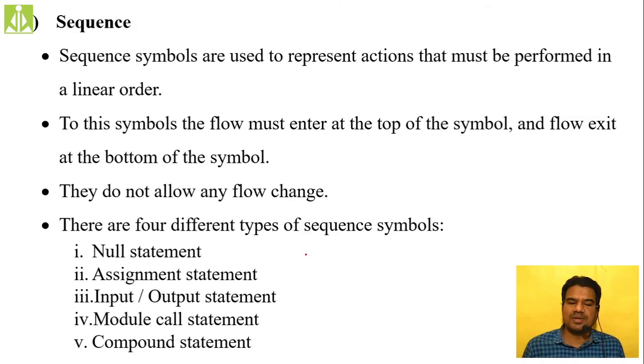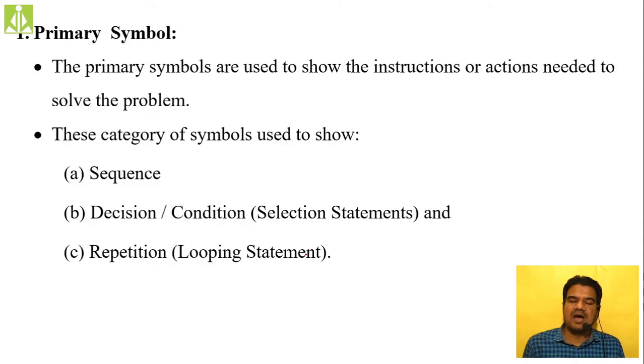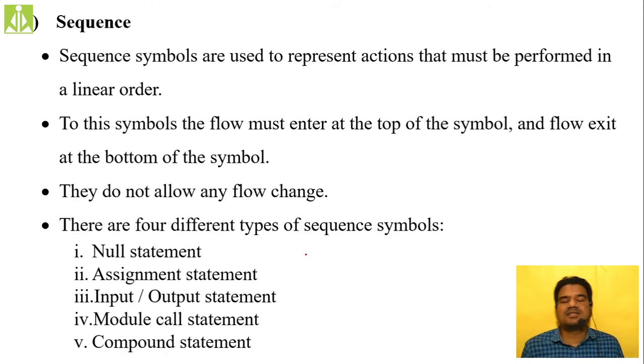The first one is sequential. See the division over here. First we discussed auxiliary, then primary. Inside auxiliary we discussed three: terminals, flow lines, and connectors. Now we started primary symbols. Primary symbols are again subdivided into three: sequence, decision making, and iterative. Then the sequence symbols are again subdivided into five.